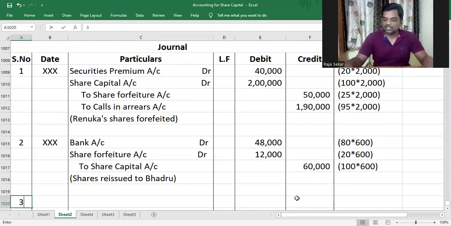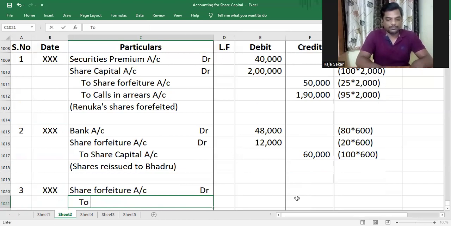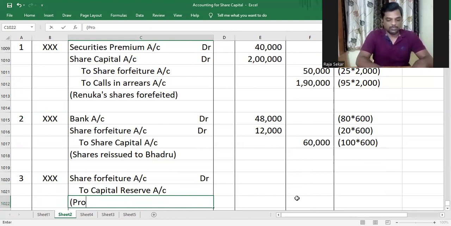Now we got to do the journal entry for forfeiture, my dear. Transferring to the capital reserve, my dear children. The journal entry is profit on reissue transferred to capital reserve. The journal entry: share forfeiture account debit to capital reserve account, profit on reissue transferred to capital reserve.